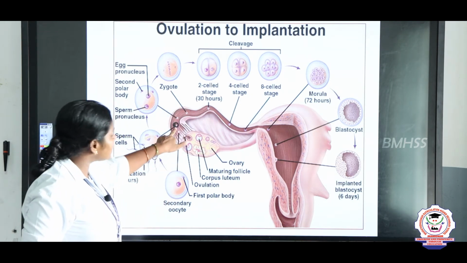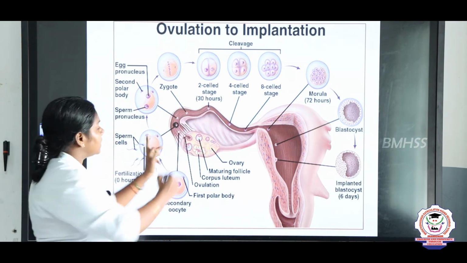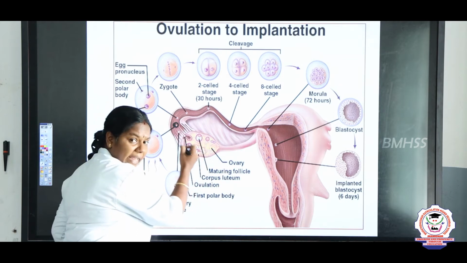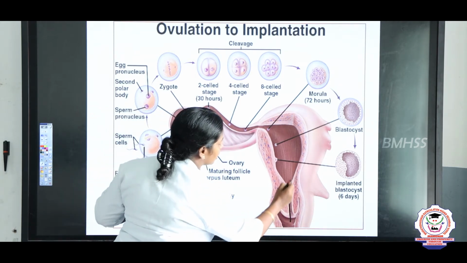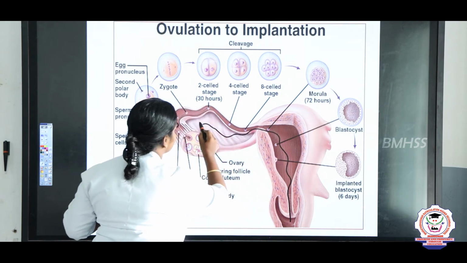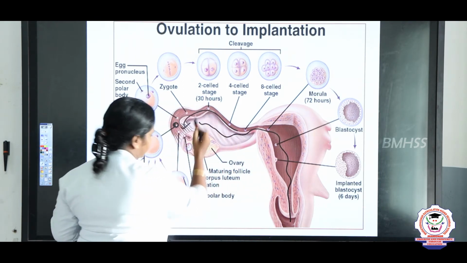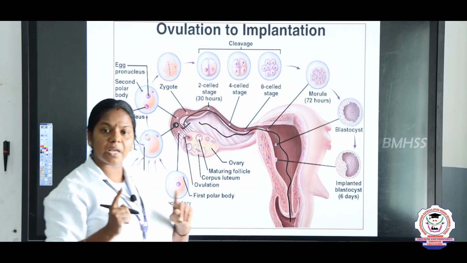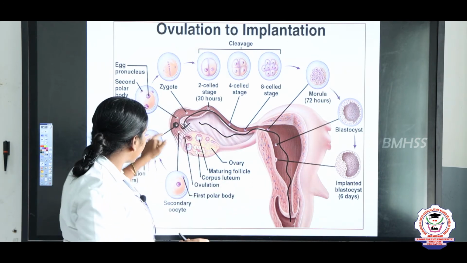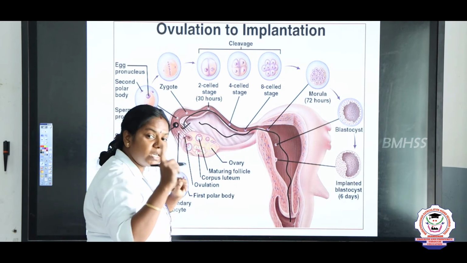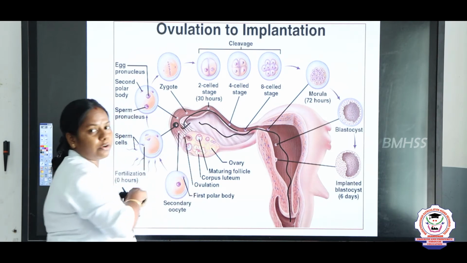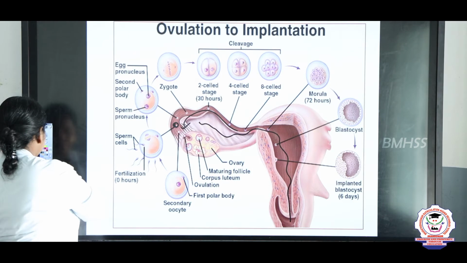At the same time the egg must reach the ampulla, and the sperms also must travel and reach this place at the same time. So, fertilization takes place only when the egg and the sperm meet simultaneously in the ampulla of the fallopian tube.